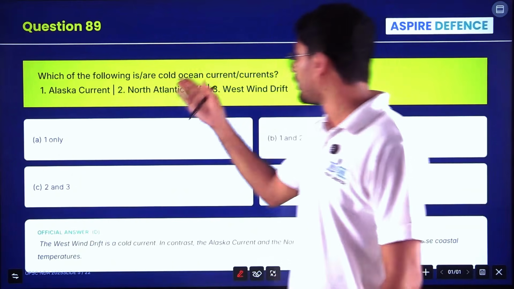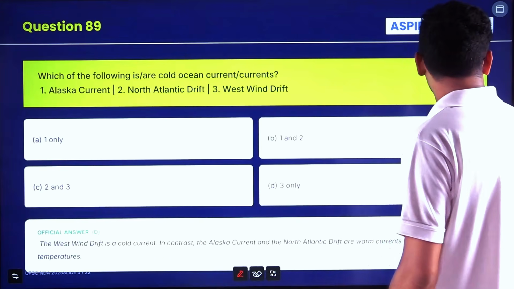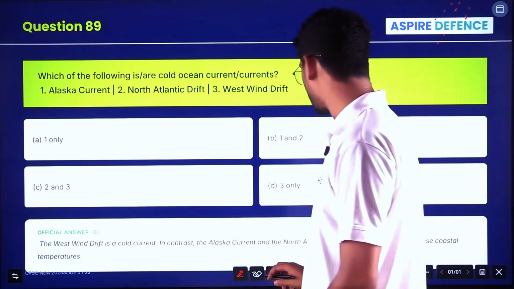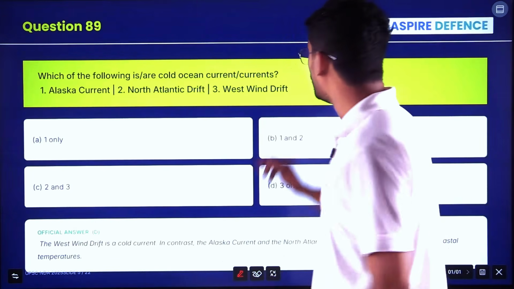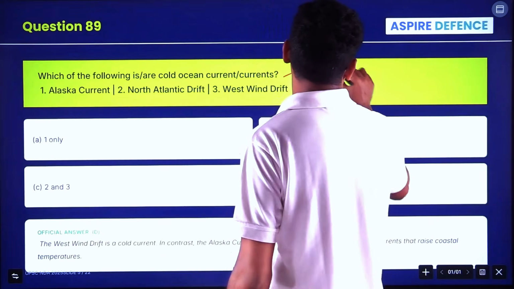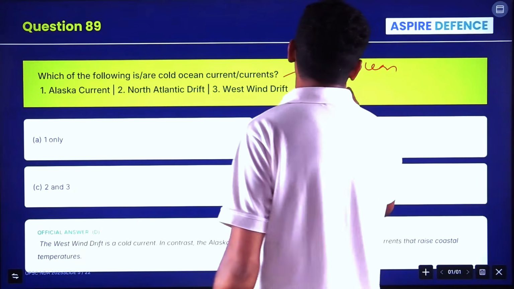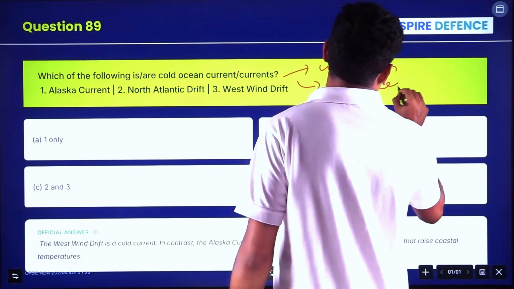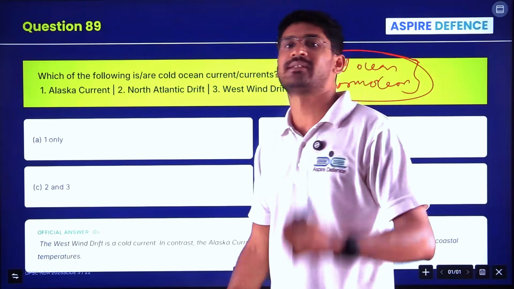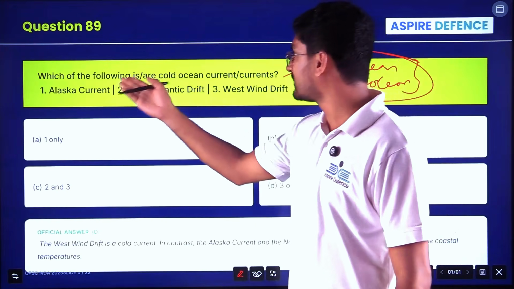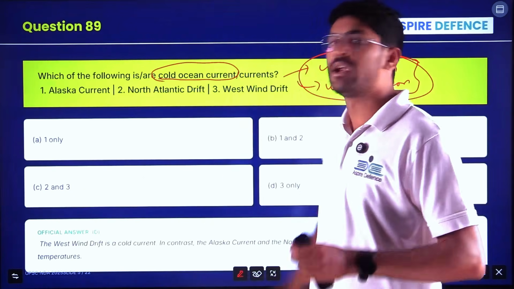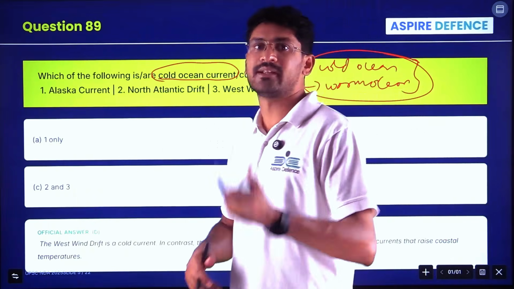Now we'll be continuing with the oceanic currents. This is again theoretical geography. So you have to know, across the globe, you have cold ocean currents and you have warm ocean currents. If you just Google it, you will get this. In every NDA examination, one question is asked with respect to oceanic currents. Here he has asked which of the following are cold ocean currents. If you remember this by heart, that one question right is yours.